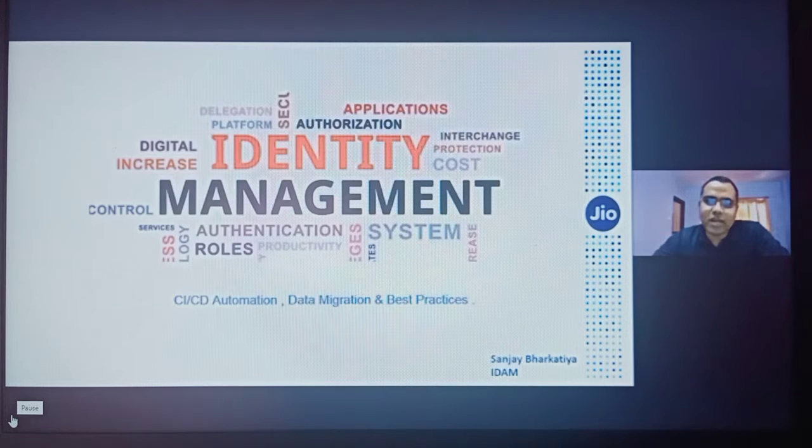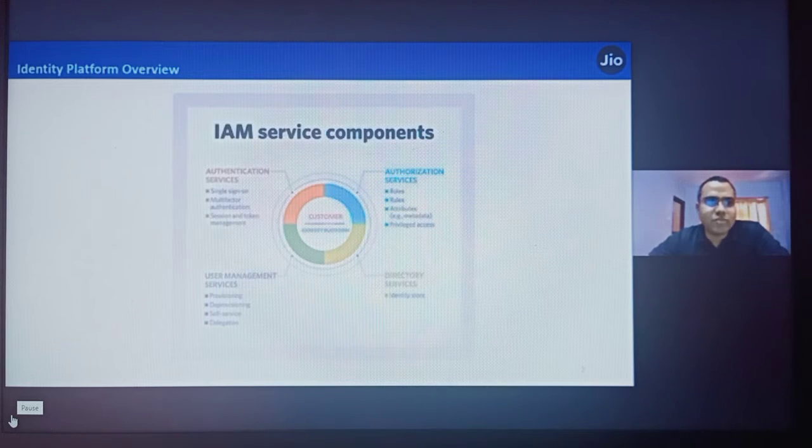I'm just going to start with a brief introduction of the identity platform overview. The identity platform is a centralized authentication and authorization platform for the whole Geo, and we have around 80 plus services spread across different IDAM platforms and components.